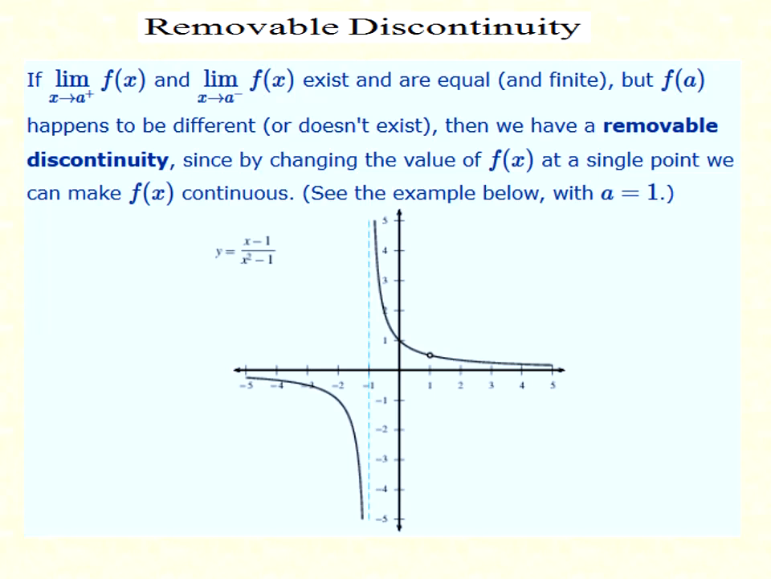Now, removable discontinuity. If the limit as x tends to a from the positive side and the limit as x tends to a from the negative side of f(x) exist and are equal and finite, but f(a) happens to be different or doesn't exist, then we have a removable discontinuity, since by changing the value of f(x) at a single point, we can make f(x) continuous. See the example where a equal to 1. If I consider the function y equal to (x minus 1) by (x square minus 1), we can clearly check that when x equal to minus 1, we get a discontinuity.